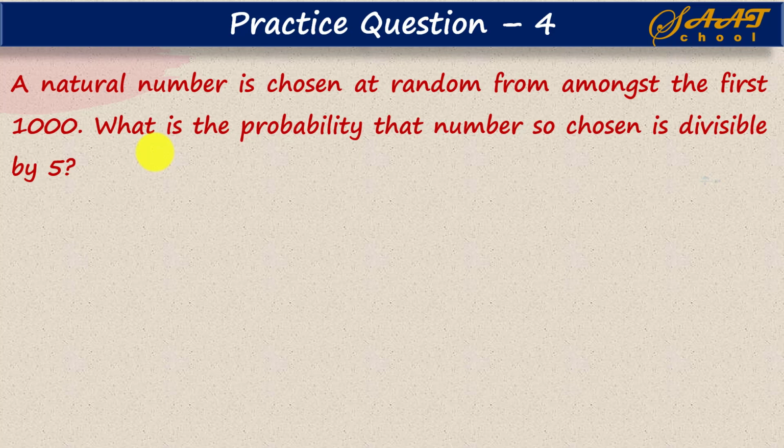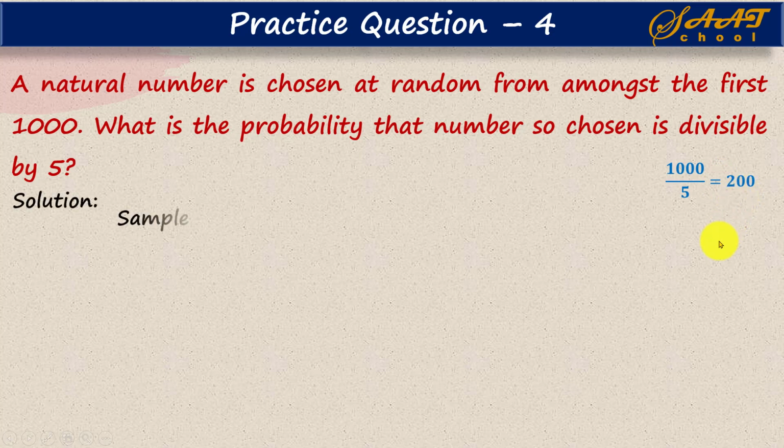Now we have to find how many numbers are divisible by 5, and we get this by dividing 1000, which is in the question, by 5. So this 200 represents that there are 200 numbers which are divisible by 5.